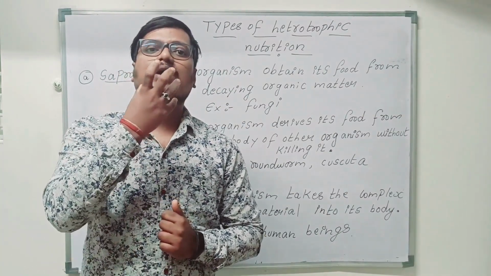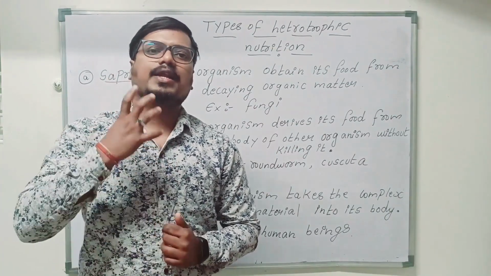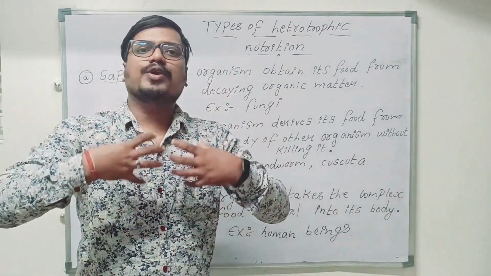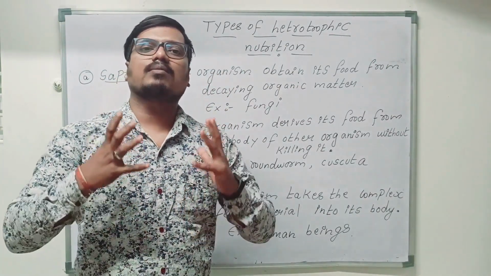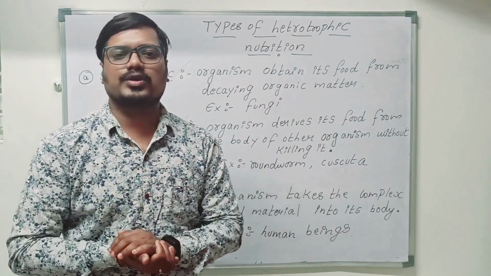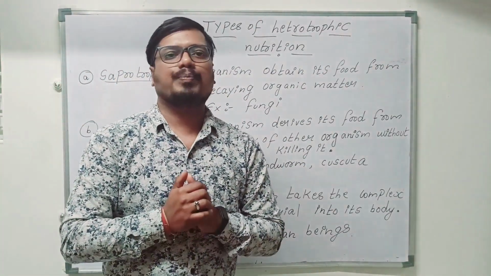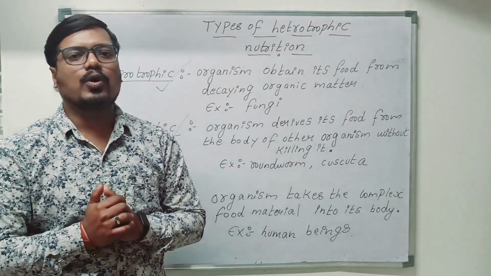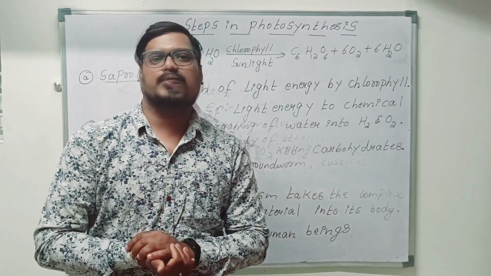The complex food, with the help of the teeth, with the help of the tongue, we are going to grind it into simpler form, then we are going to swallow it with the help of the esophagus. That is why we come under holozoic type of nutrition. So these are the three types of nutrition under heterotrophic. Now next we are going to learn about what are the raw materials required for autotrophic nutrition, shall we?